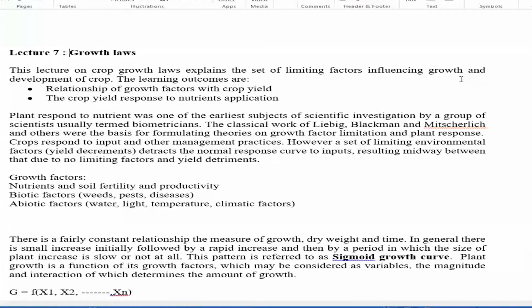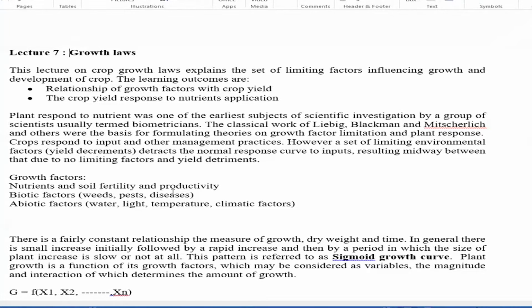These are the different growth factors: nutrients and soil fertility, soil productivity, nutrient availability in the soil, soil physical and chemical properties, and the biotic factors. Those biotic factors are your weeds, pests, and diseases when the crops grow in the field. Weeds suppress crop growth, and the normal pest and disease also affect crop production.